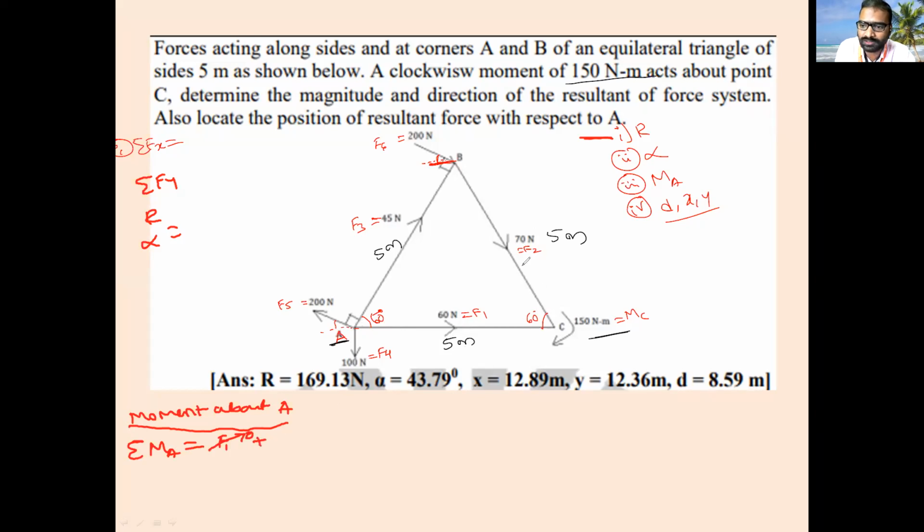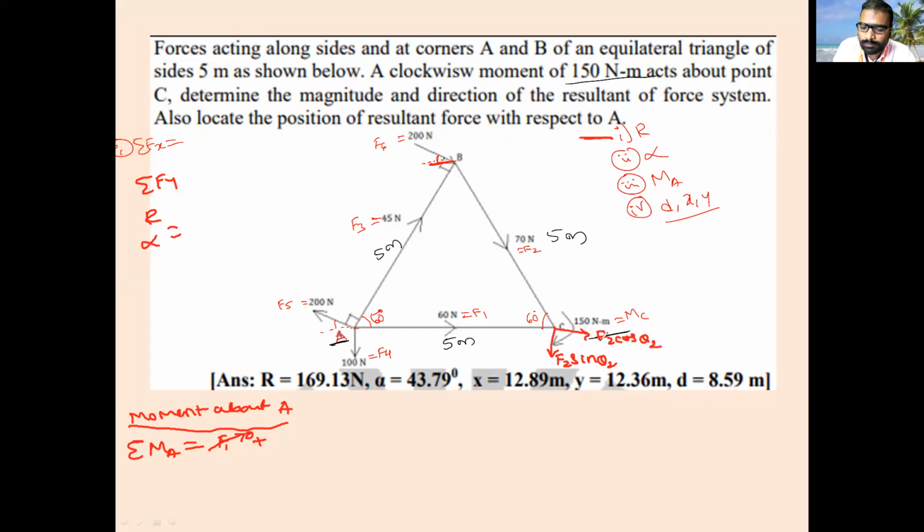This F2 force is passing like this. It is making an angle of 60 degrees with respect to horizontal. What are its x component and y component? Vertical component is F2 sin theta 2, and horizontal component is F2 cos theta 2.